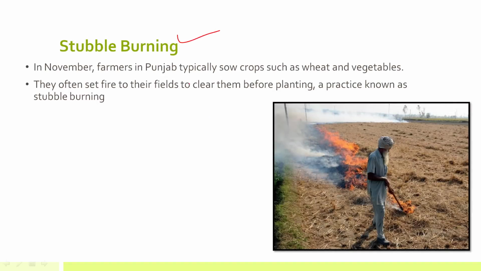Now this news was there in November, the concept of stubble burning. In November, farmers in Punjab sow crops such as wheat and vegetables. Whenever there is harvesting, farmers generally leave the residue of the crops after harvesting. That is known as stubble. The residue left over from the crop after harvesting is known as stubble. Farmers generally leave that residue on the field, but it was seen in Punjab that farmers are burning this stubble.